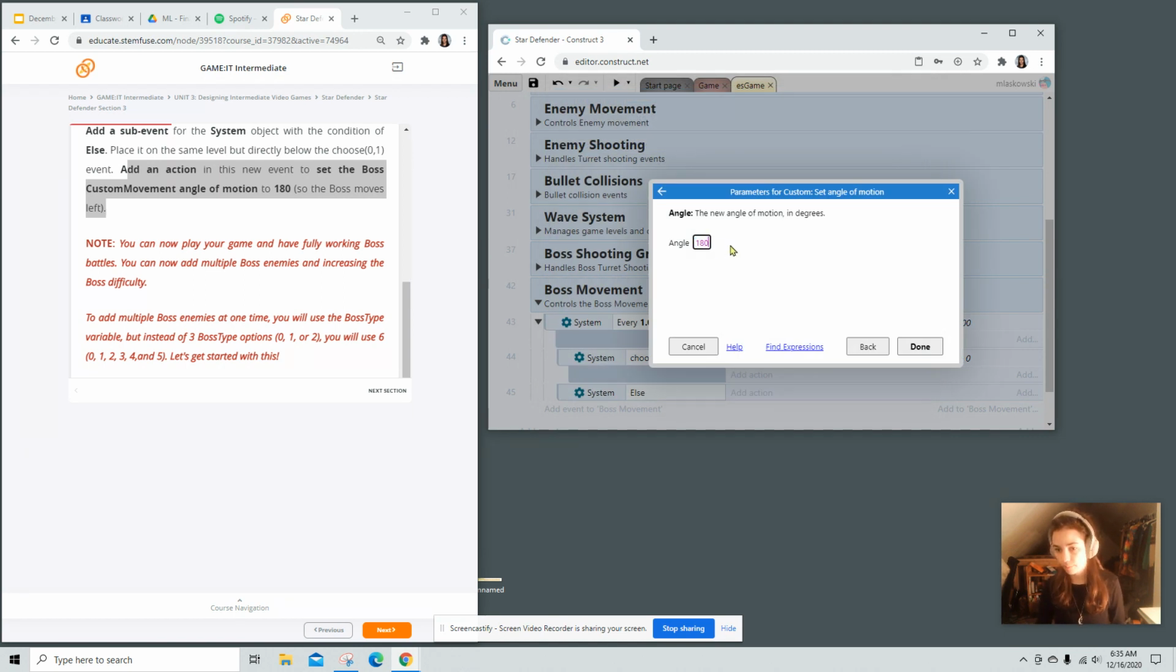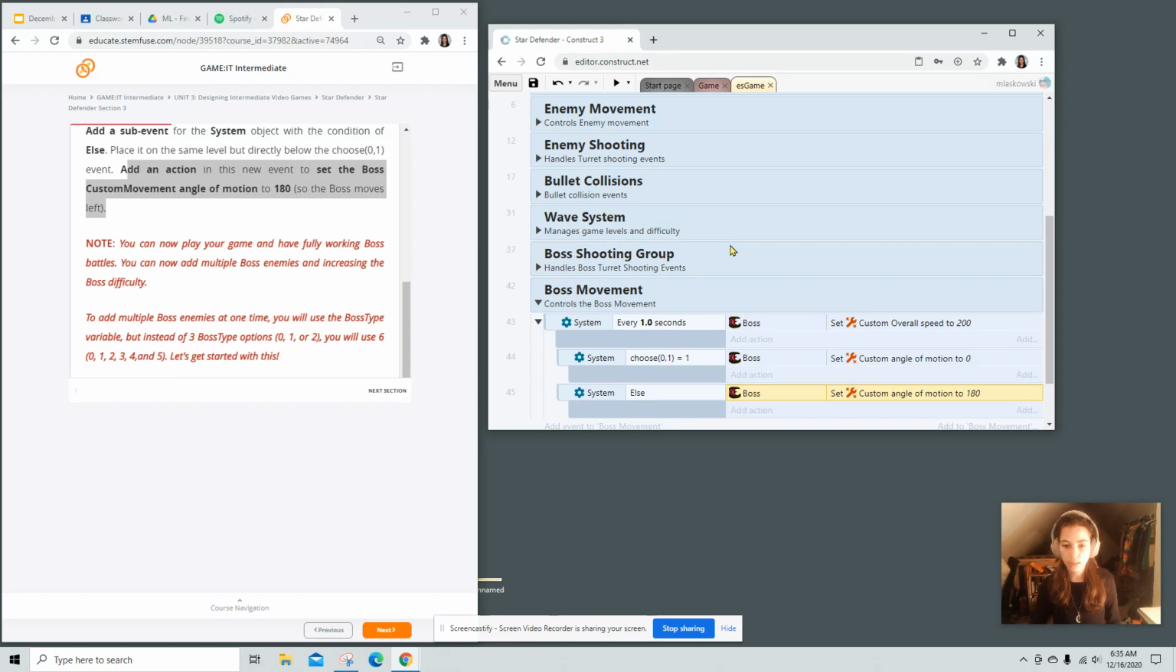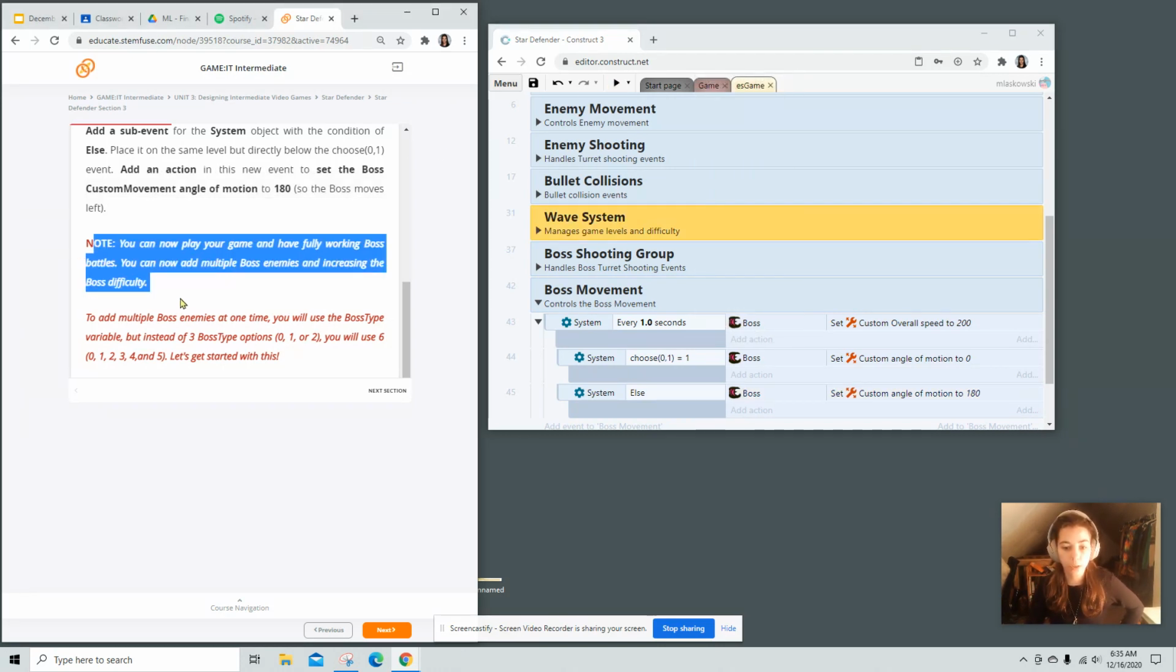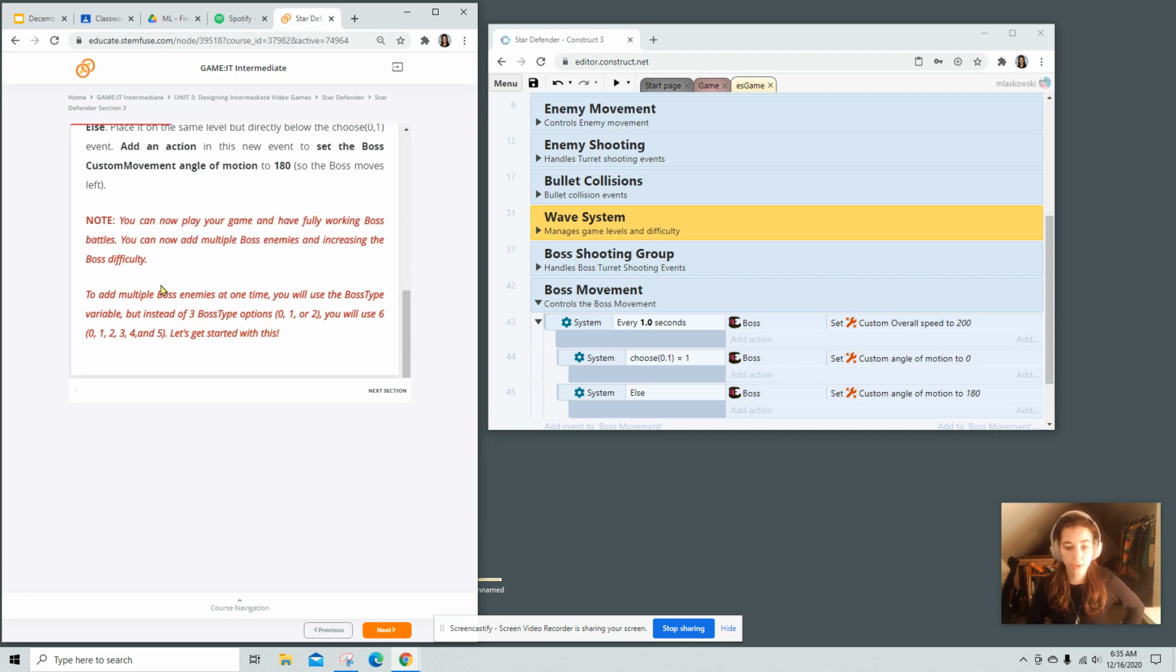And 180, meaning left. Note, you can now play your game and have fully working boss battles. You can also add multiple boss enemies and increase the boss difficulty. To add multiple boss enemies at one time, you'll use the boss type variable, but instead of 3 boss type options, 0, 1, and 2, you will use 6.